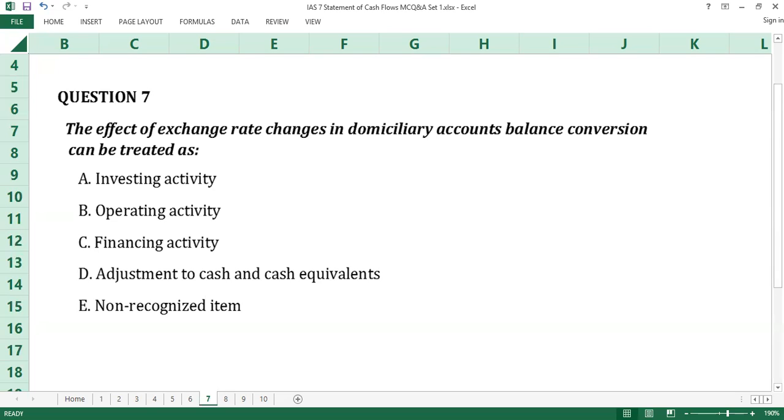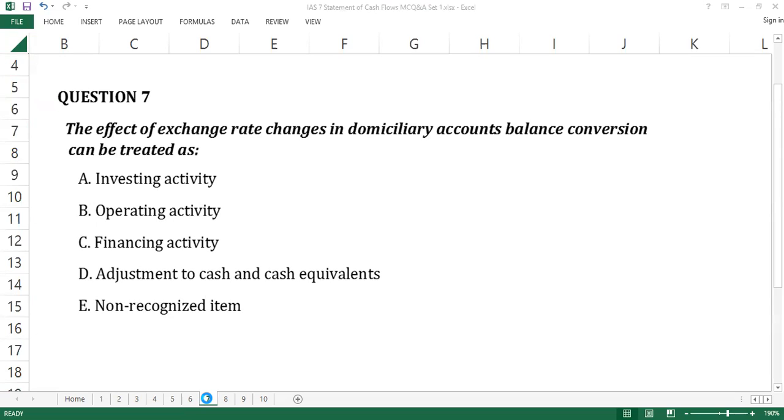Time up. The answer to question number 7 is D, adjustment to cash and cash equivalents. Paragraph 28 prescription from IAS 7 is that the effect of exchange rate changes on cash and cash equivalents held in a foreign currency is presented separately from cash flows from operating, investing, and financing activities. This is what the adjustment entails. D is the answer to question number 7.